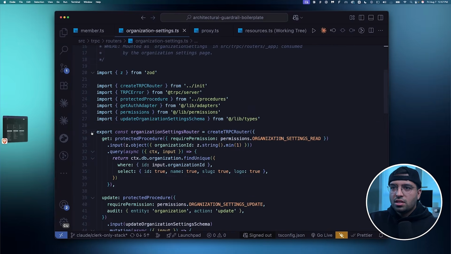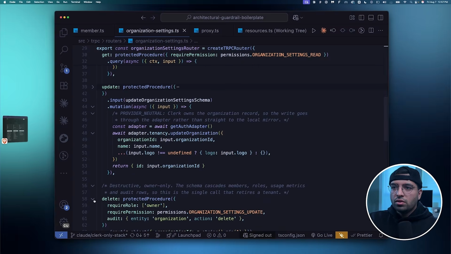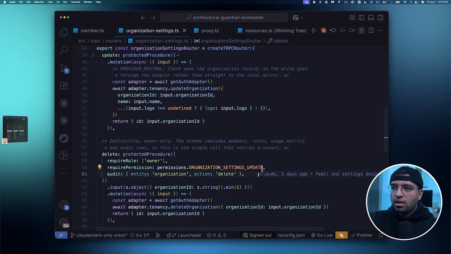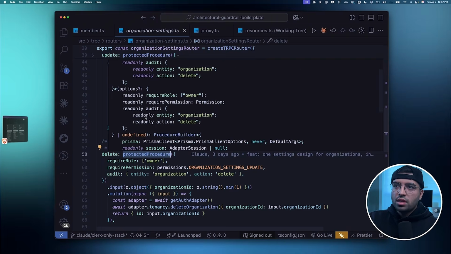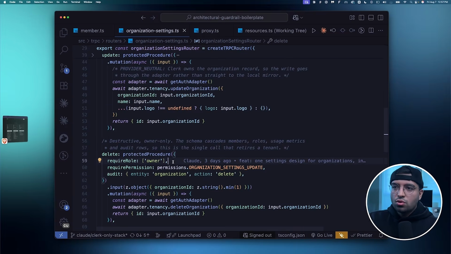And yes, obviously. You see, we have update for organization setting. We have delete for organization setting, the exact same thing. And it also looks at this right here, which is what else should it audit? What type of role is required? And this right here throws that error signal that I was talking about. And so it enforces and tells AI that you need to give us something in order for this to compile.